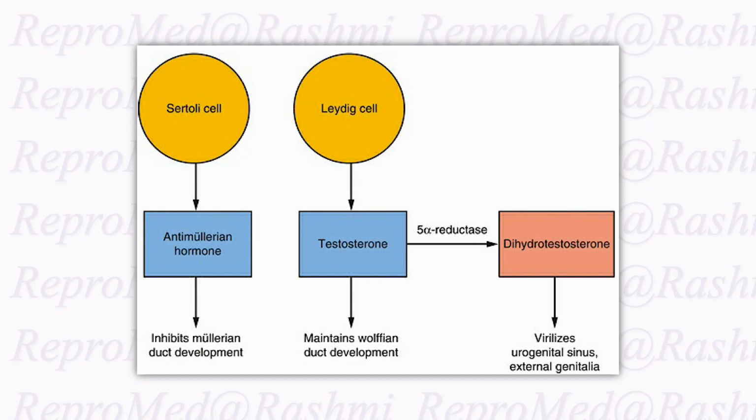Sertoli cells are responsible for release of AMH, the anti-Mullerian hormone, which further inhibits the Mullerian duct development, while Leydig cells are responsible for release of testosterone, which maintains the Wolffian duct development, ultimately leading to formation of the epididymis, vas deferens and seminal vesicles. Testosterone undergoes reduction by 5-alpha reductase and dihydrotestosterone is formed, which is responsible for the ultimate virilization.